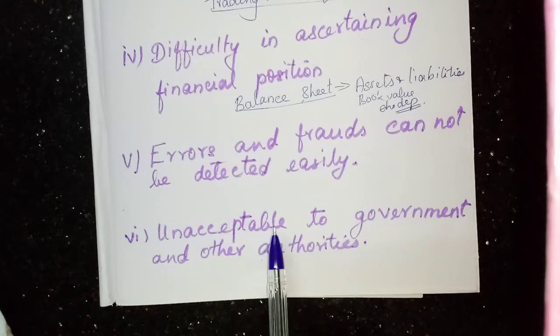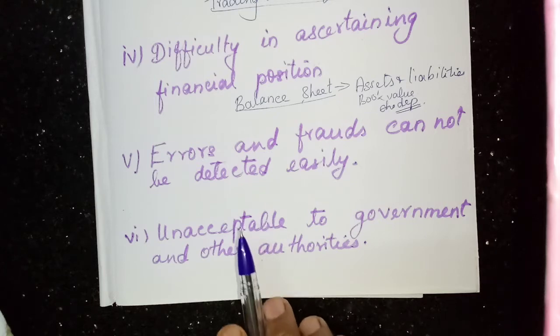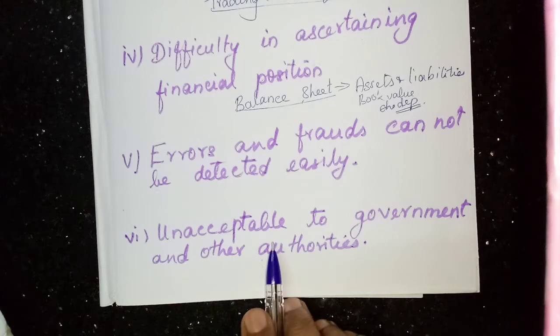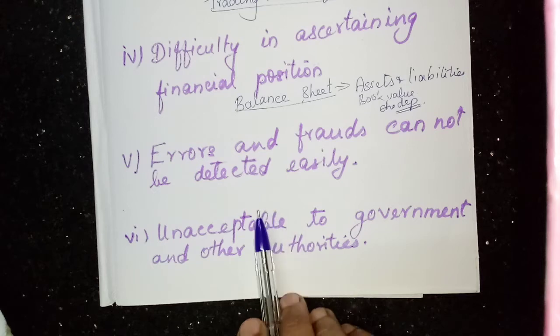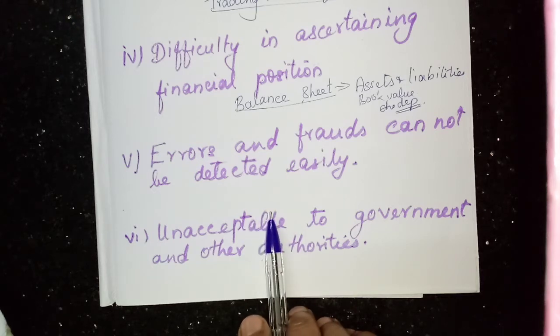The record maintained by this sole trader organization, that means the incomplete records, if there is a case in the court of law or with the tax authorities or the government, they will never accept these documents as evidence. As accounts, they will not consider them.